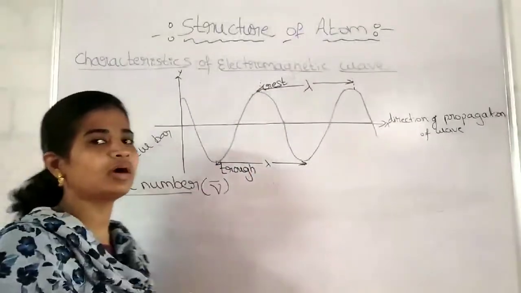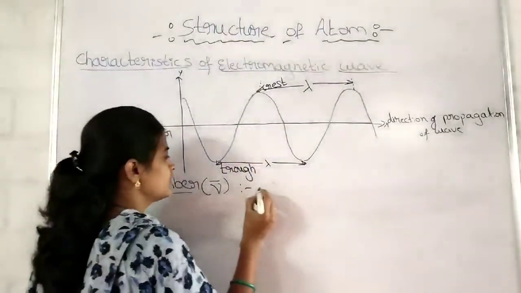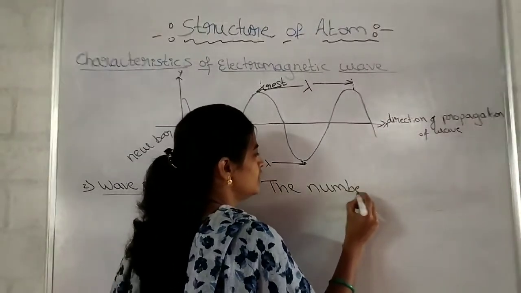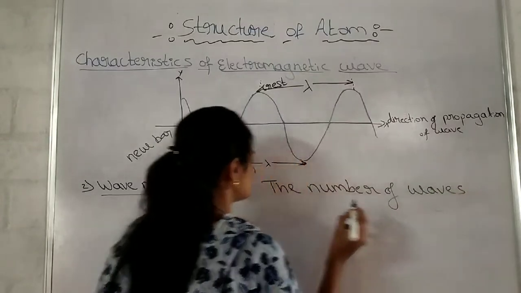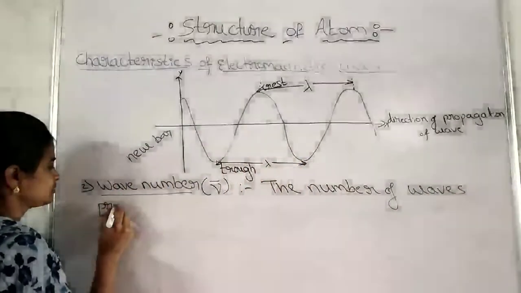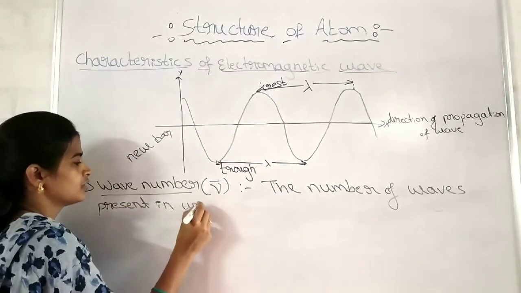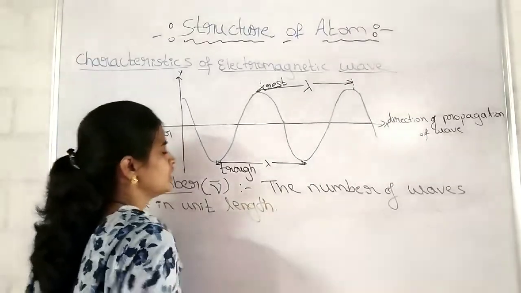What is wave number? The number of waves present in unit length. Write it down. The number of waves present in unit length.